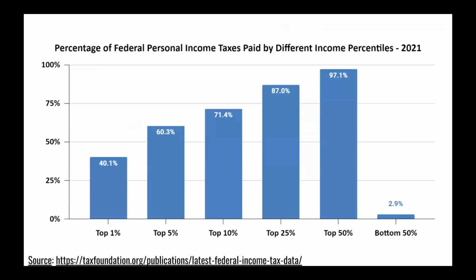When you look at who is actually paying income taxes in the United States, it turns out that the largest portion of income tax is paid by the top earners in America. Fully 40% of total income taxes paid in the United States in 2021 were paid by the top 1% of income earners in America. And really the top 50% of all income earners paid about 97% of income taxes. So we're extraordinarily progressive in our income tax system.